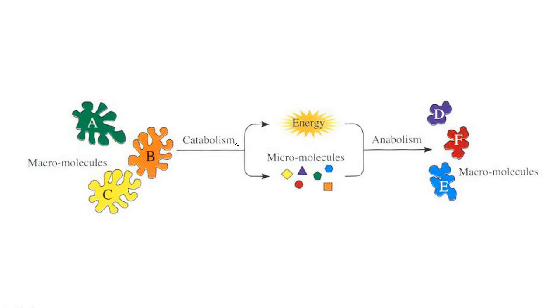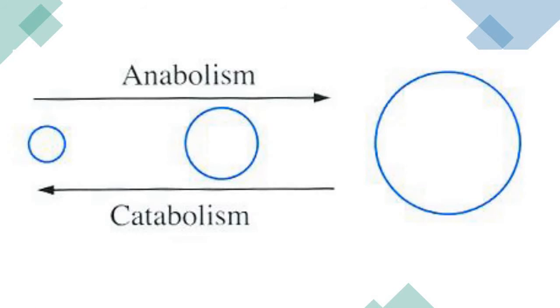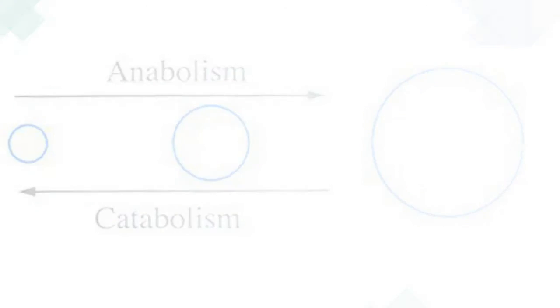And we said before that anabolism is a type of reaction that living organism cells do to collect micromolecules to form macromolecules, and this process needs energy. So first catabolism occurs, and then anabolism. Catabolism occurs first to produce energy, and then anabolism uses this energy to form macromolecules.